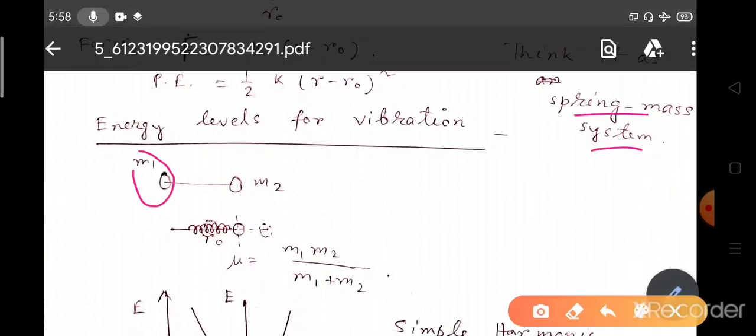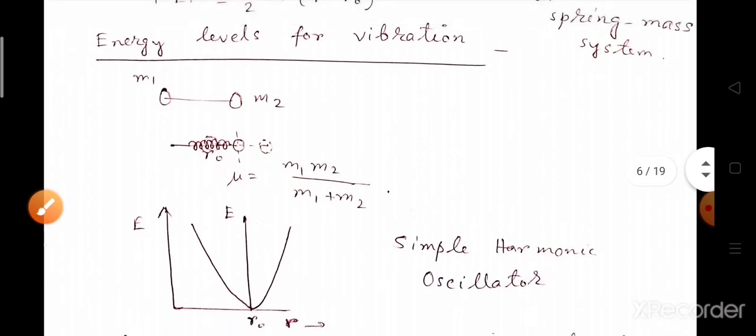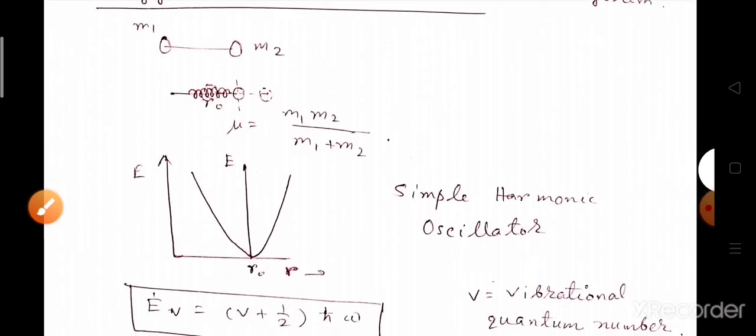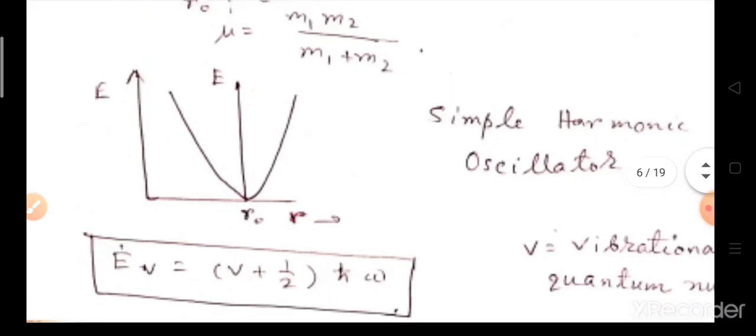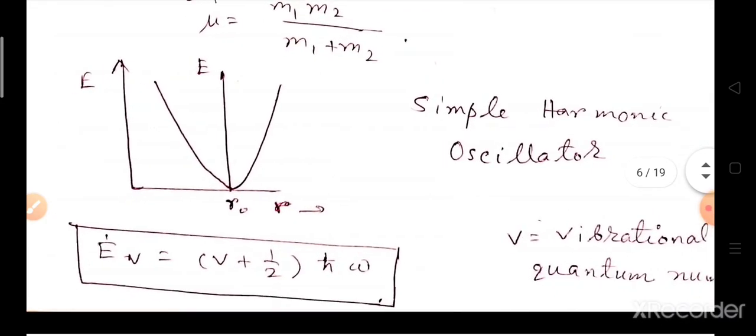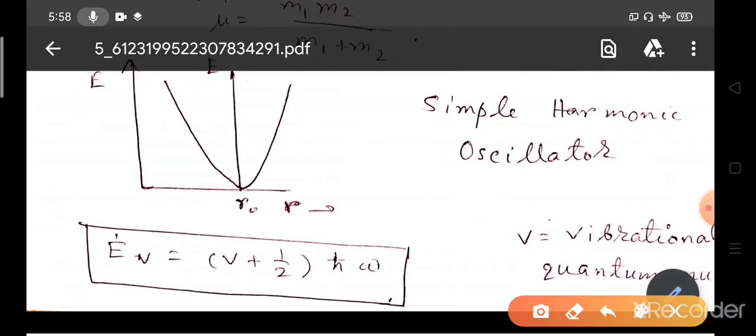So suppose M1 and M2 are the two atoms, and the vibration is happening as a linear harmonic oscillator. We can plot the energy of the simple harmonic oscillator against the internuclear separation this way.